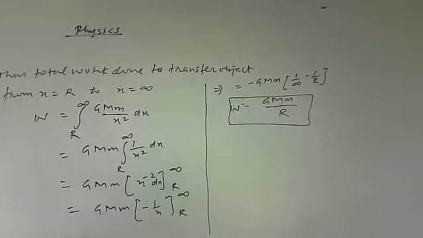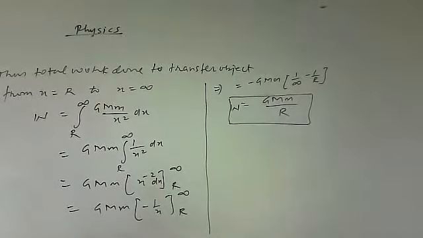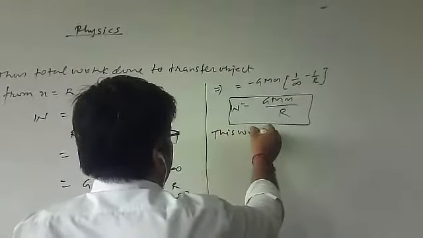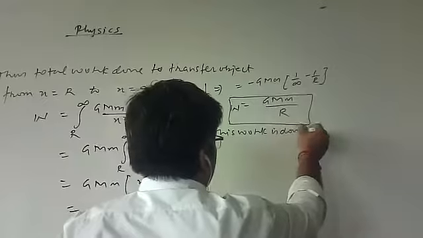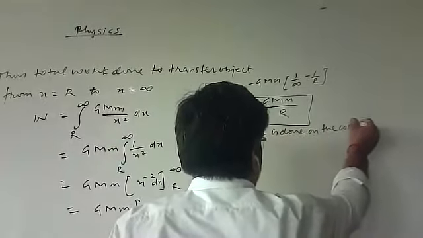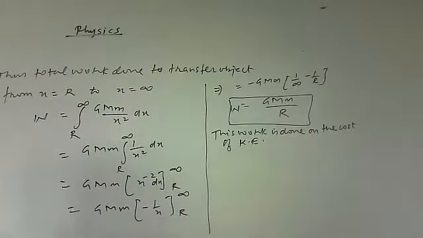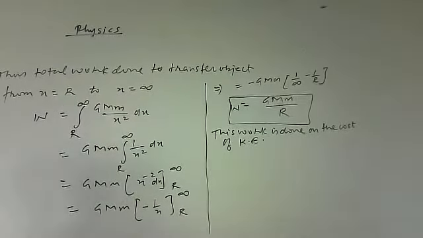This work done will be done at the cost of kinetic energy. So please write here: this work is done at the cost of kinetic energy. That means this work done is provided by the kinetic energy. And what is the kinetic energy?